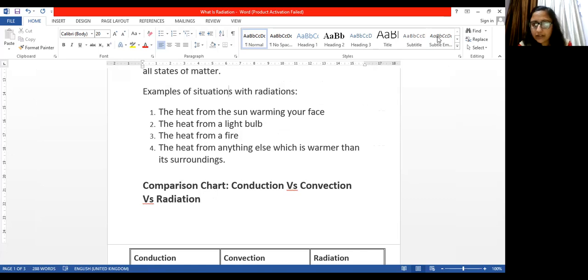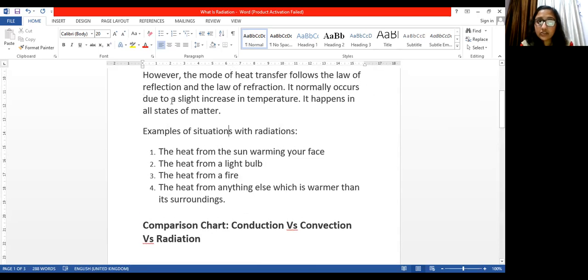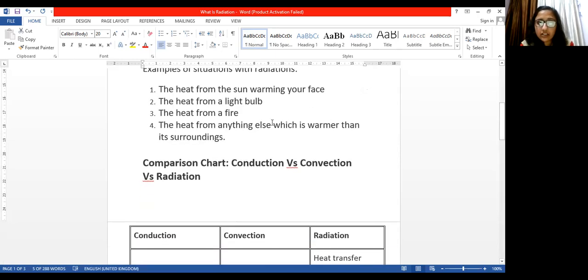Second is the heat from a light bulb. This we have already discussed. Third one is the heat from a fire. Fourth is the heat from anything else which is warmer than its surroundings. So when does this radiation take place? When there's a slight increase in temperature, then this radiation takes place, and the heat from anything else which is warmer than its surroundings. So then this process takes place.